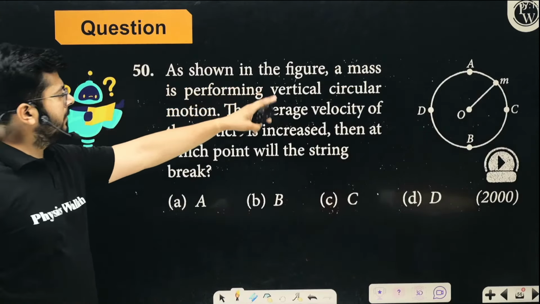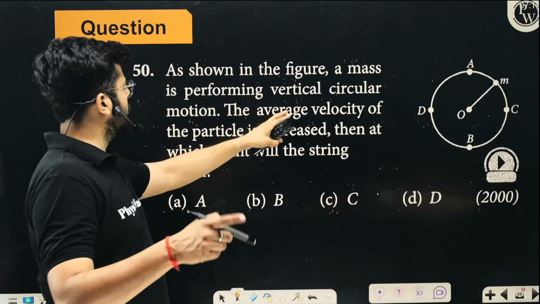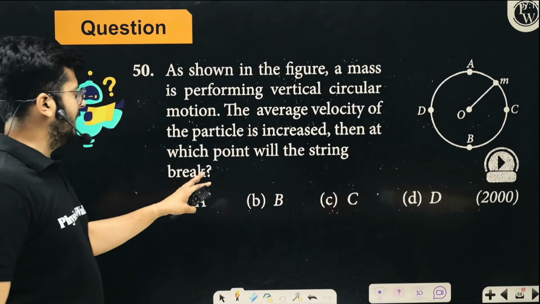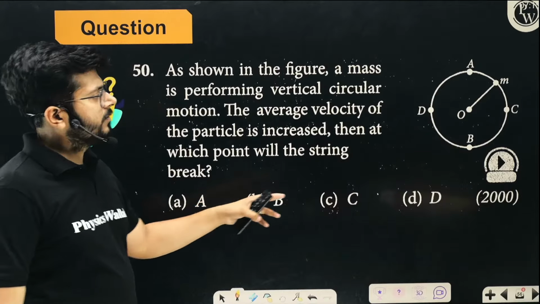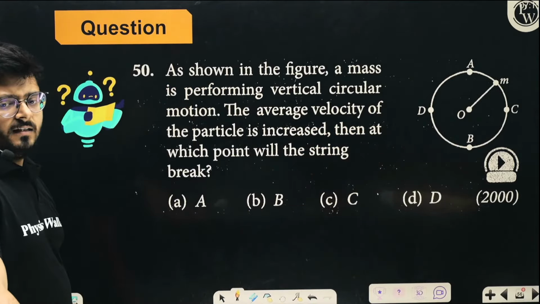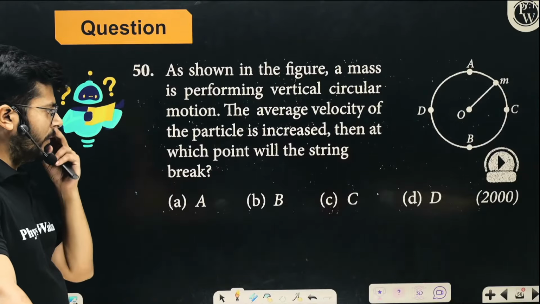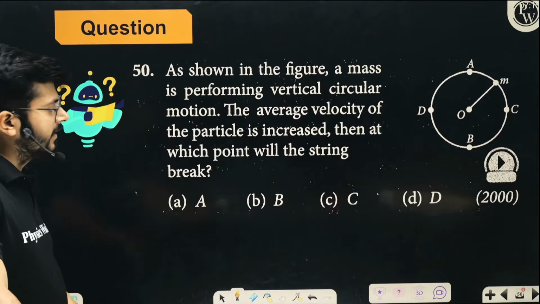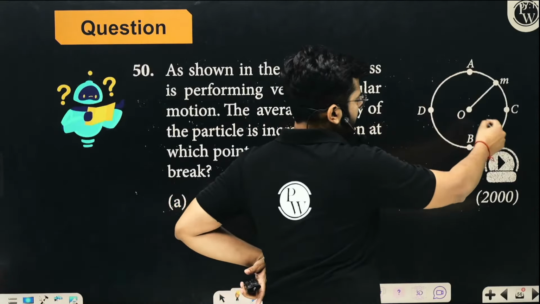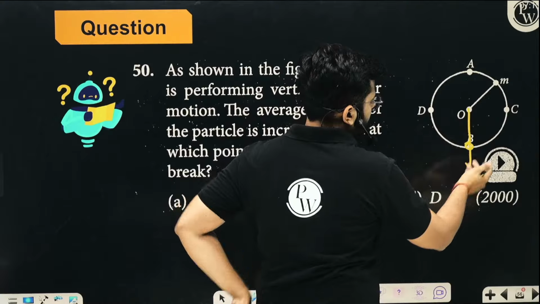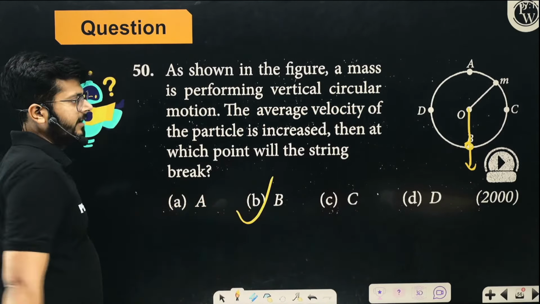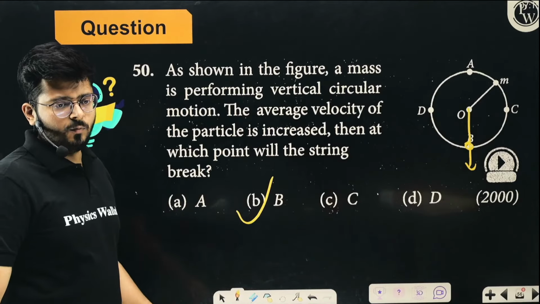As shown in the figure, a mass is performing a vertical circular motion. The average velocity of the particle is increased. Then at which point will the string break? So at which point is the string most likely to break? As I said, the string is most likely to break at a point where the tension is highest, because it's a vertical circle. At this point, all the weight is acting downward, right? So clearly option B is the correct option. It is going to break at the point B, right?